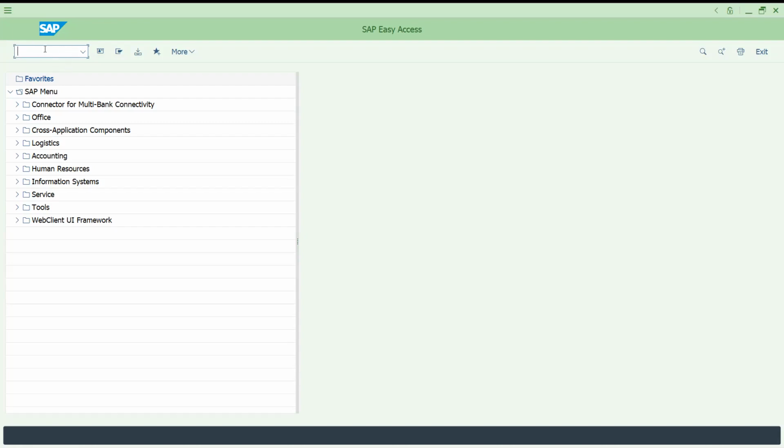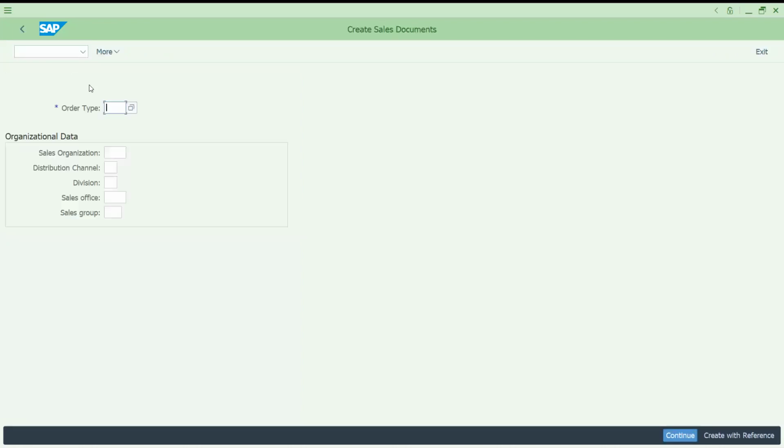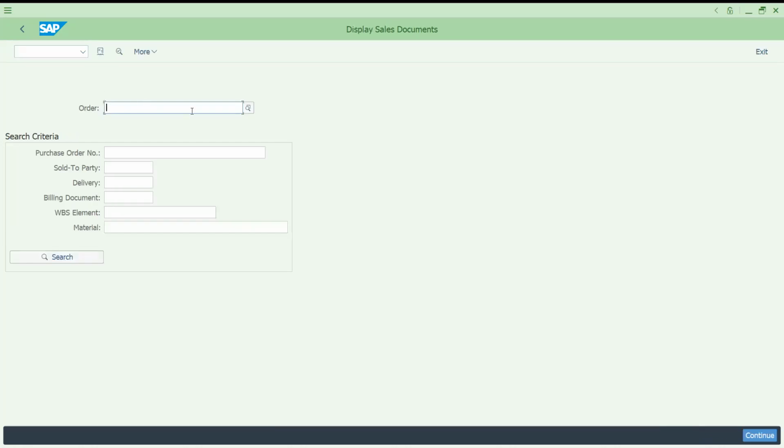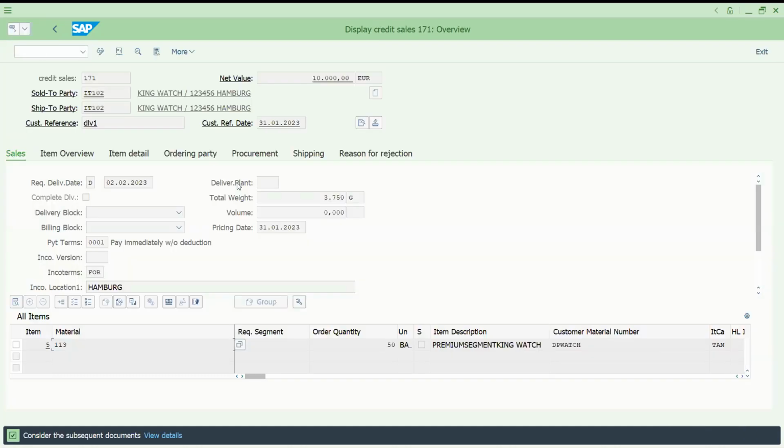This is the place called command prompt. SAP is all about accessing certain data from the database, and you use transaction codes. Or to perform certain actions, you use transaction codes. You will enter transaction codes here. For example, if you'd like to create a sales order, just enter VA01. This is for creating the sales order. If you would like to display the sales order, you can enter VA03. For example, if I enter this, this is how you can display.